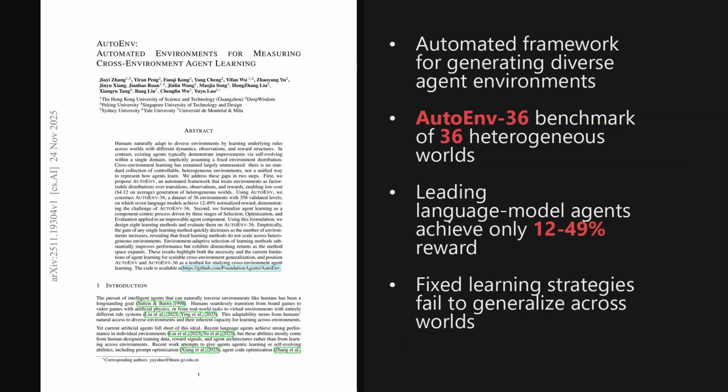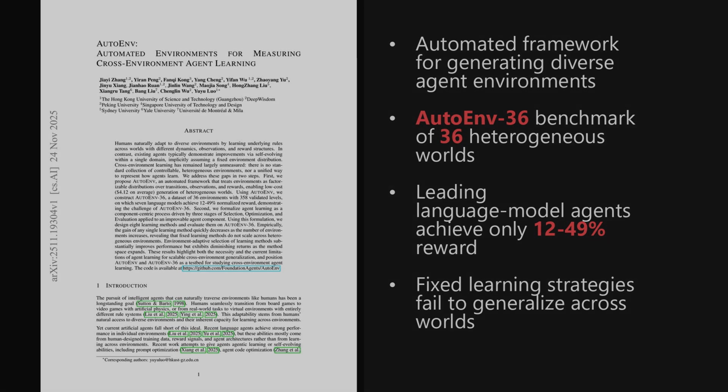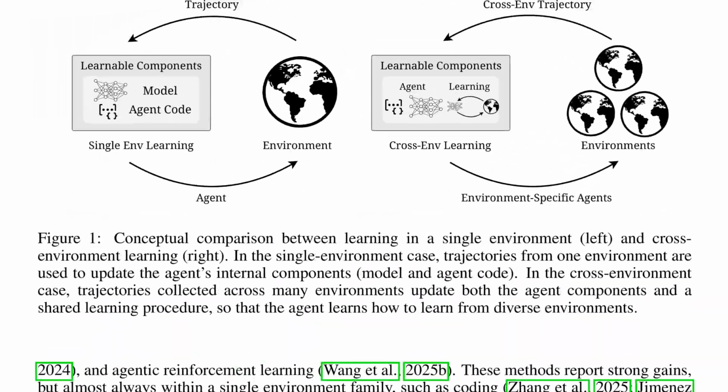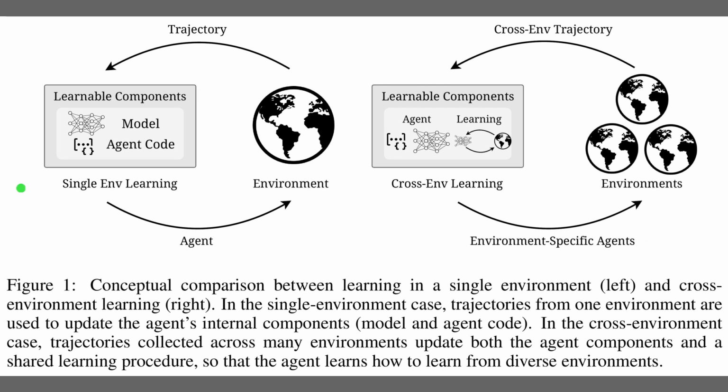I'm Alex. Today we are looking at a paper from the Hugging Face trending list, published on November 24th, 2025, just yesterday. This paper introduces AutoEnv, a framework that can automatically generate diverse environments for agents at about $4.12 per environment, and shows that 7 leading language models only reach about 12 to 49% of the possible reward across these worlds. The paper is titled AutoEnv, Automated Environments for Measuring Cross-Environment Agent Learning. And as we will see later, the results raise some tough questions about how agents really learn to generalize across very different tasks.